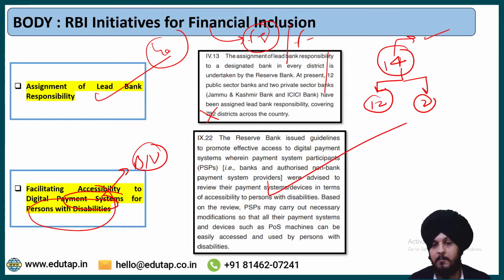Once the advisory was issued, the RBI also reviewed whether the banks are following that advice or not. Based on that review, they saw that many banks had established different kinds of devices like POS machines and different mechanisms that could be used by persons with disabilities.